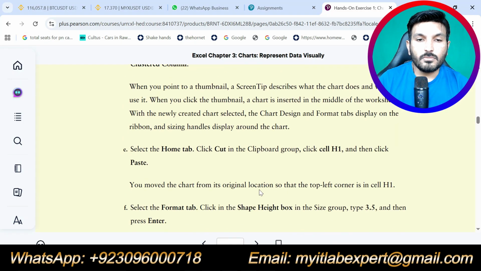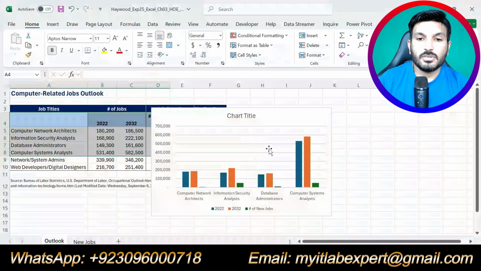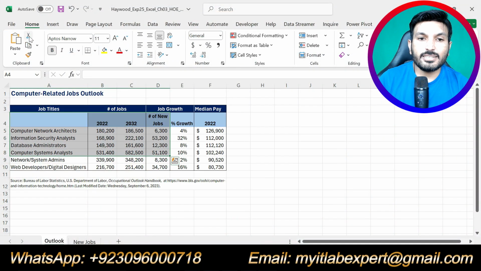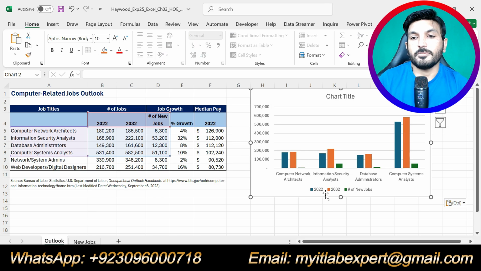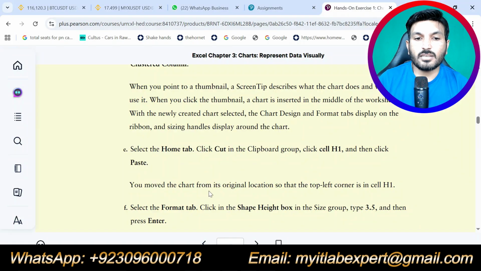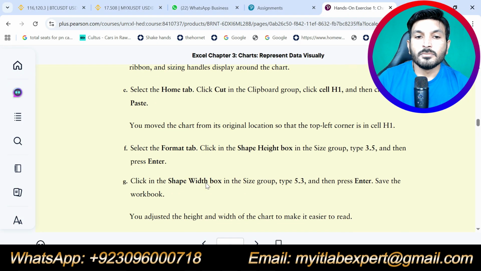Then it is saying select the Home tab, click Cut in the Clipboard group, click H1 and then click Paste. Select the chart, cut it, go to H1 and paste it here. Okay, that is all about part E.